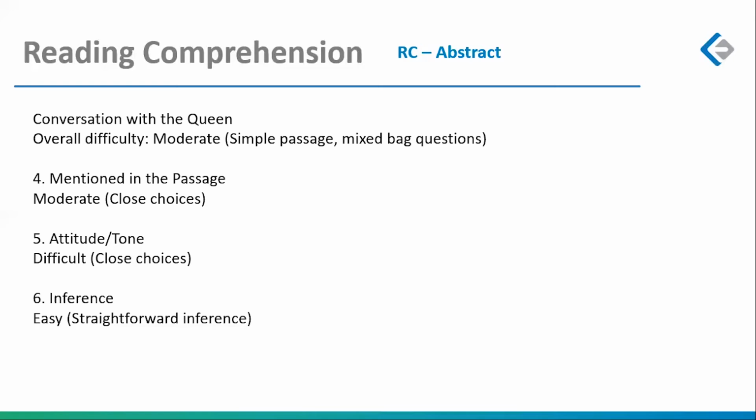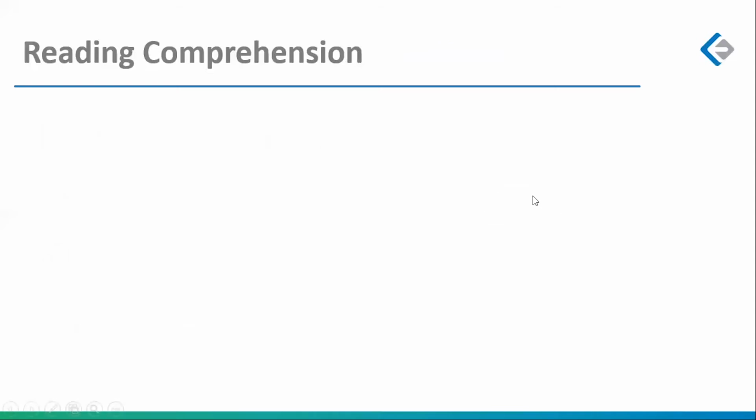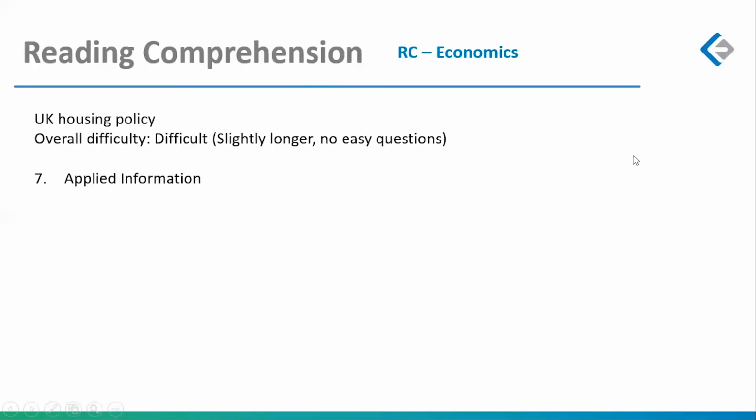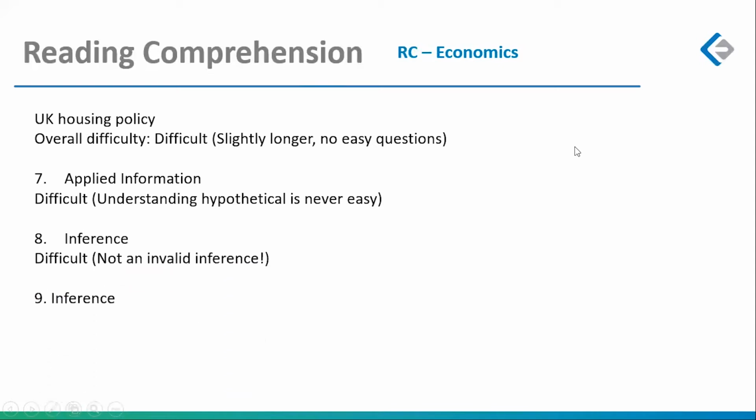I know it is difficult because it was originally an easy question and then I made it difficult. So yeah, the tone question is close unless you are excellent with your vocabulary and your tone questions. Then an inference question, which was a very, very straightforward inference. That changed the world. You move from a passage that was so short to a passage that was not just long, but also there was nothing easy about that passage. It was a difficult passage precisely for this reason.